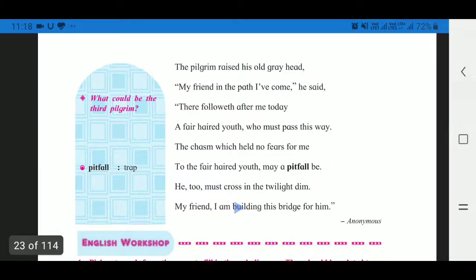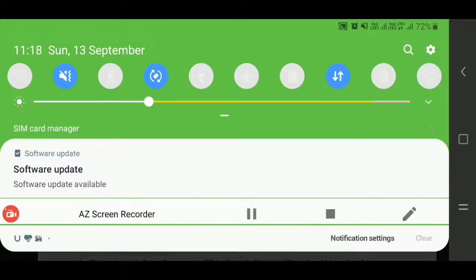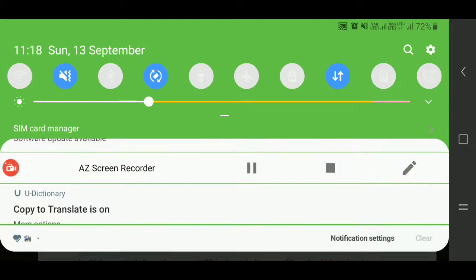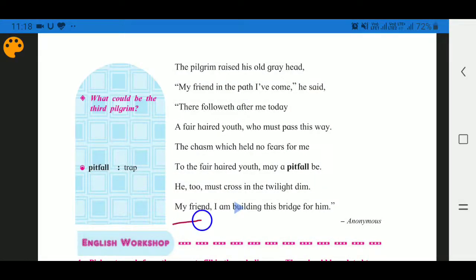In last line you can observe that here the poet use my friend. It is object which the poet use at beginning, and I am building this bridge for him. This is the whole sentence. So here the poet use my friend.